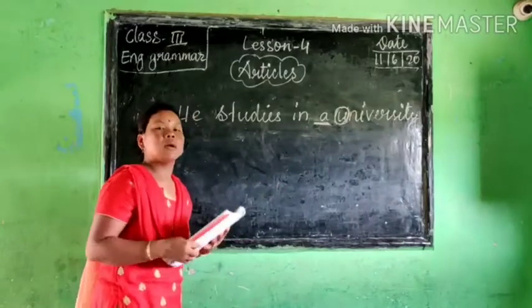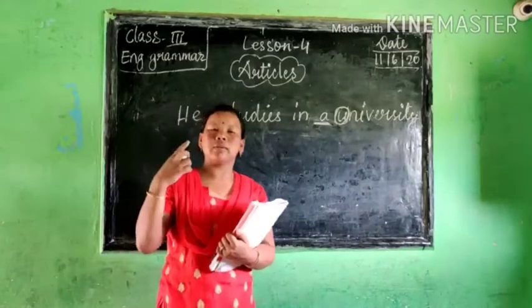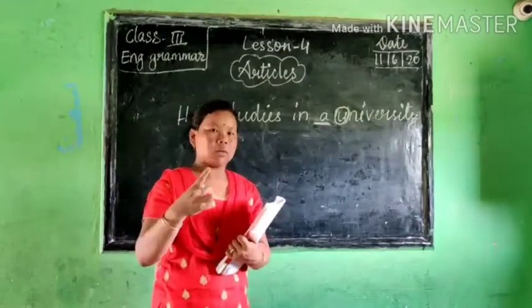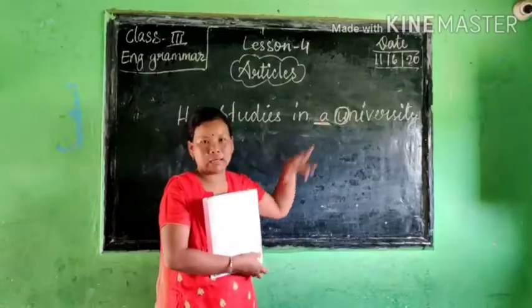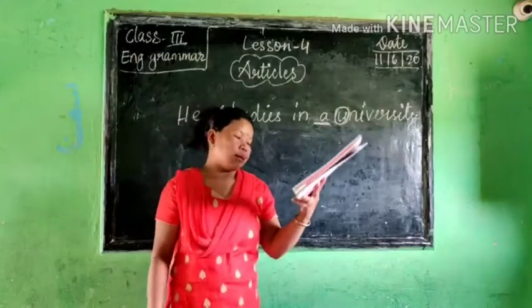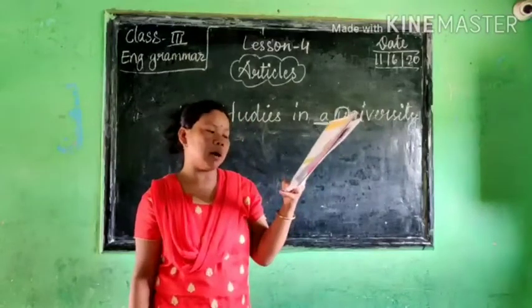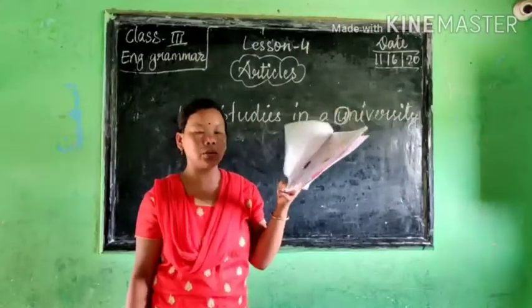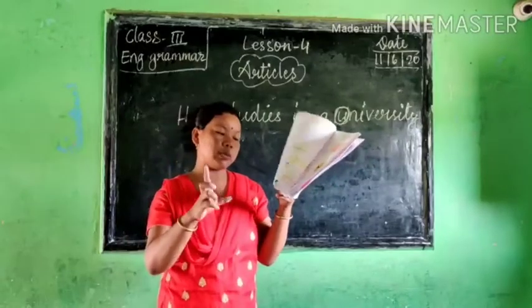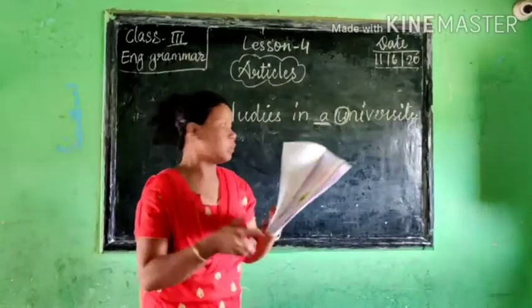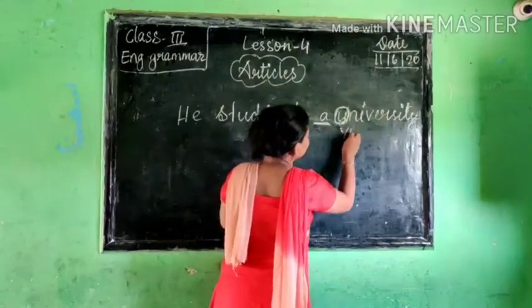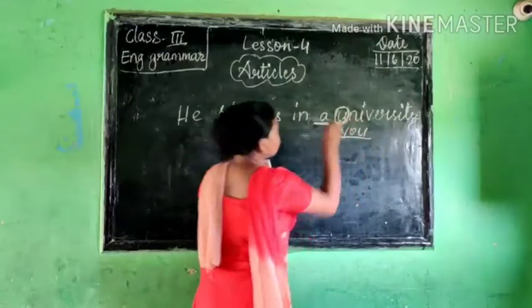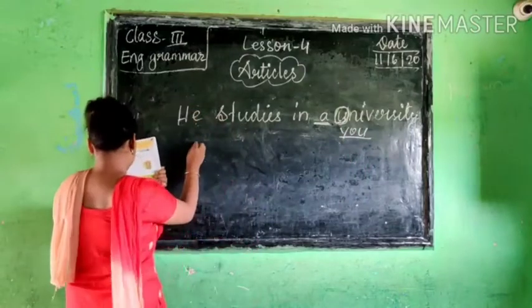So whatever vowel, if it is sounding like a consonant, then we use a. Like second one, Mark is a European. European, the U is sounding like you, like university.